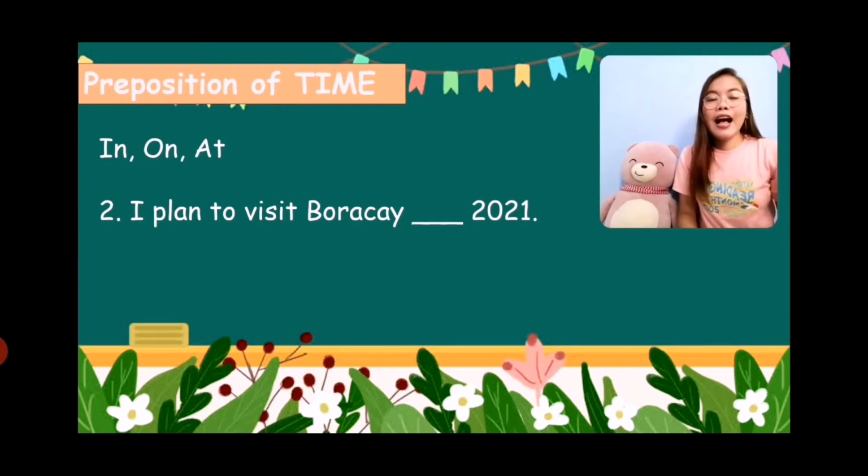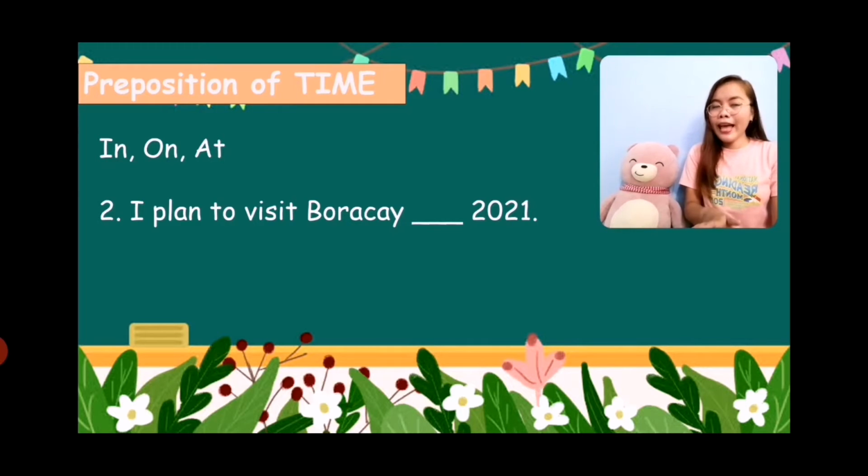Very good. How about the second sentence? I plan to visit Boracay blank 2021. 2021 is a year. So what preposition is applicable if you are talking about a year?